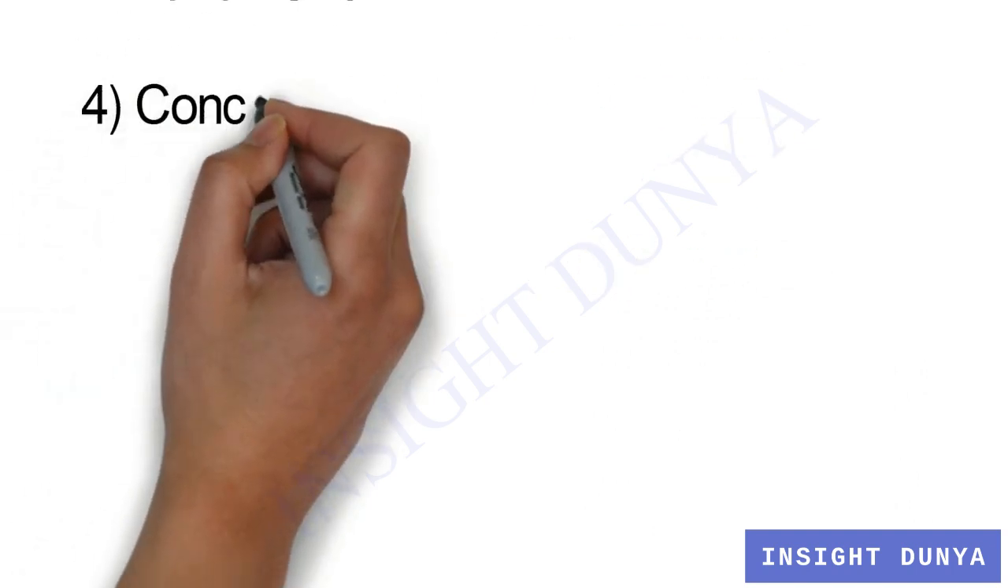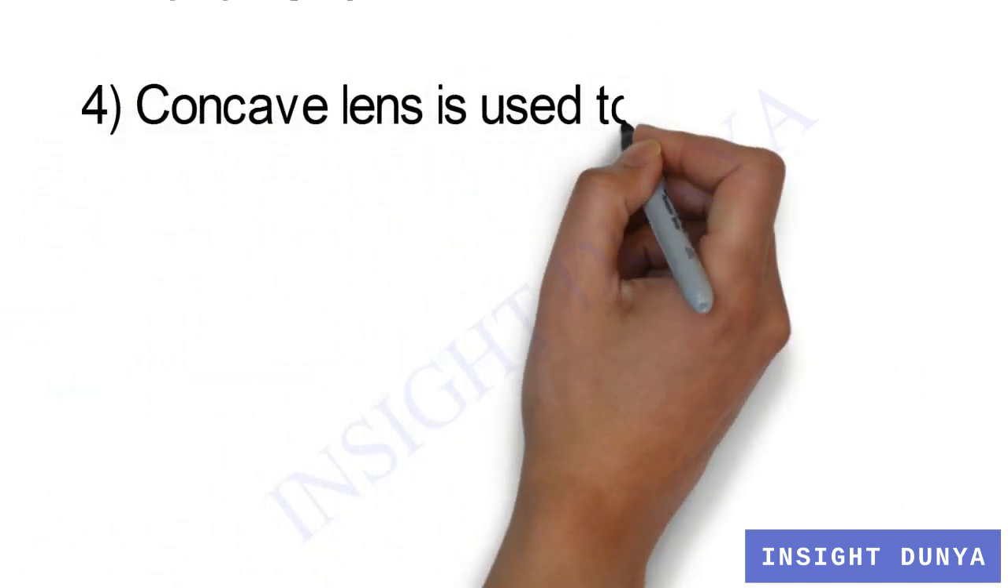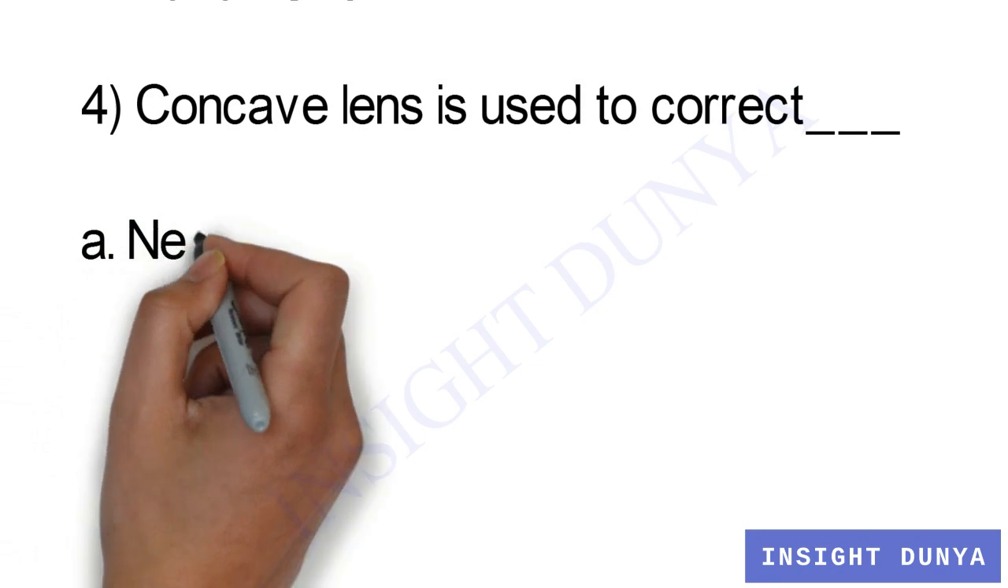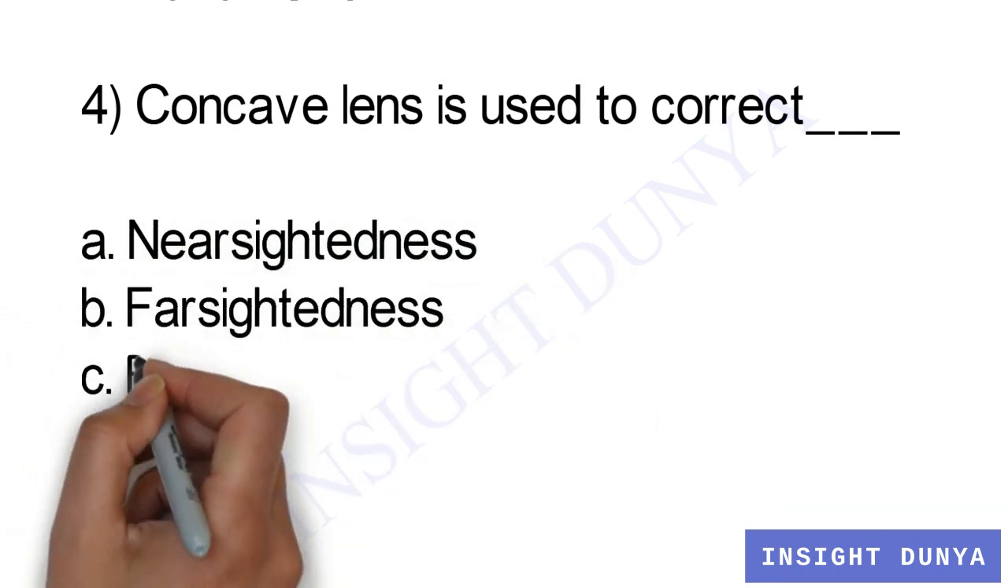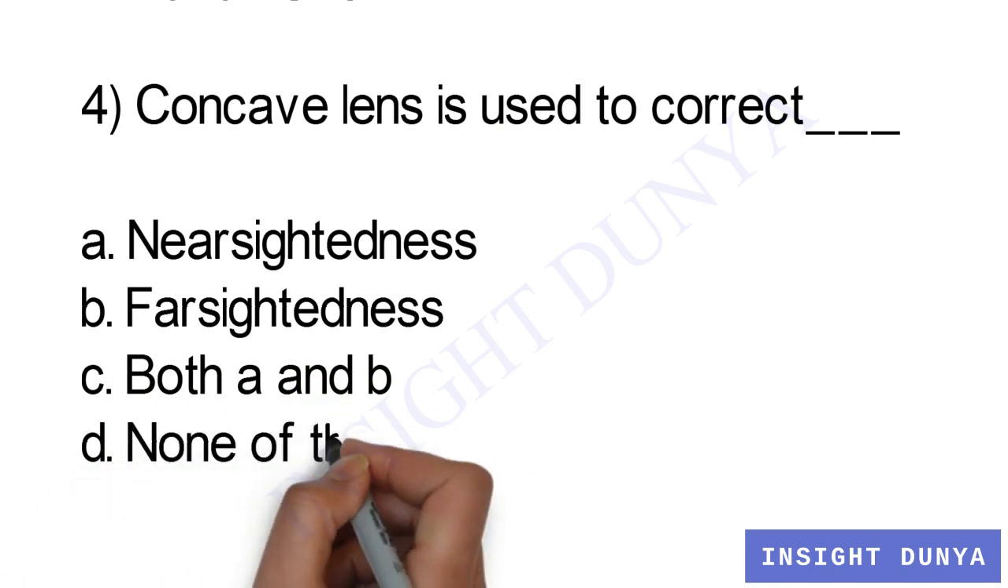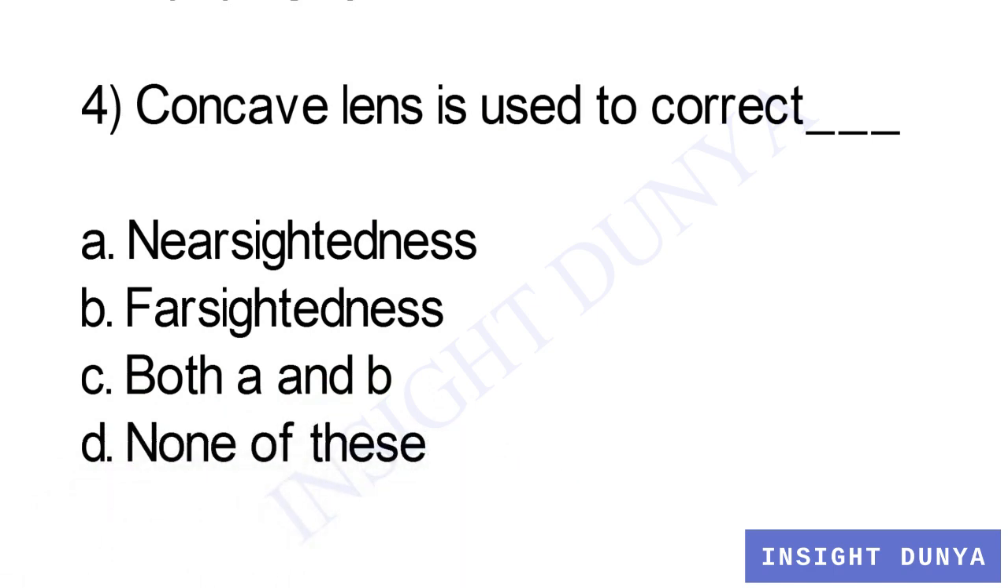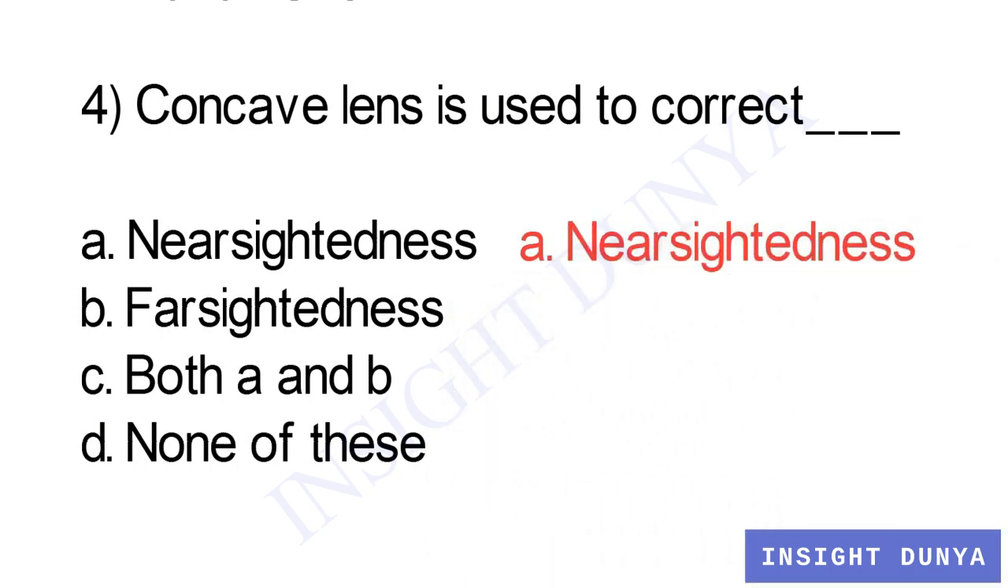Question number 4. Concave lens is used to correct. Option number A, nearsightedness, B, farsightedness, C, both A and B, option D, none of these. And the answer is option number A, nearsightedness.